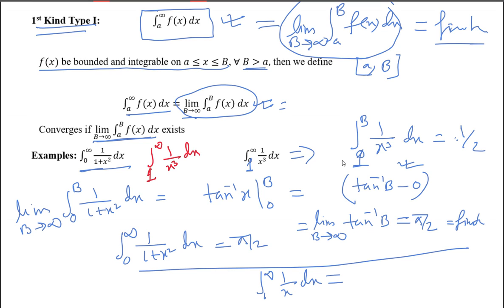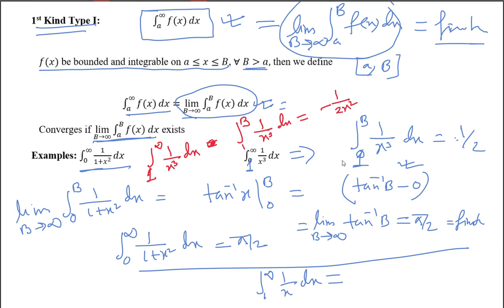For that, what will you do? You replace this infinity by b, and the lower limit is 1, and find out this limit. Find out this integration, 1 by x cube dx. So what will be the integration? Minus 1 by 2x square.